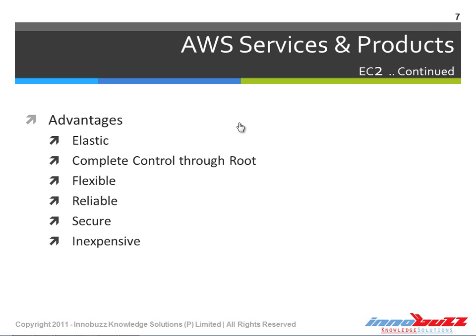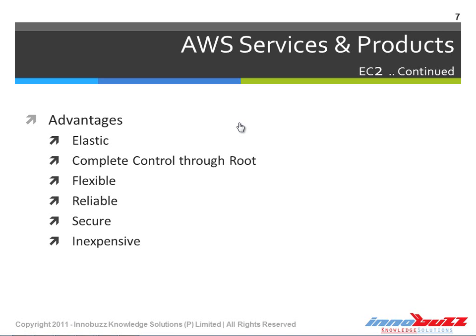And it is inexpensive. EC2 works in such a way that the end user pays only for the hours they use the resources, and whenever the instance is running, it is counted. So we are paying only for the hours that we're using. If we don't need to run the instance for the next 3 days, we can stop the instance, and after the 3 days we can start it again. When we stop the instance for those 3 days, we don't need to pay for them, which is another advantage of AWS EC2 services.